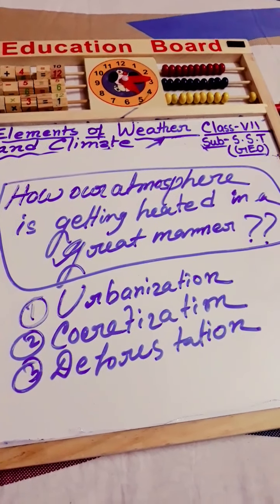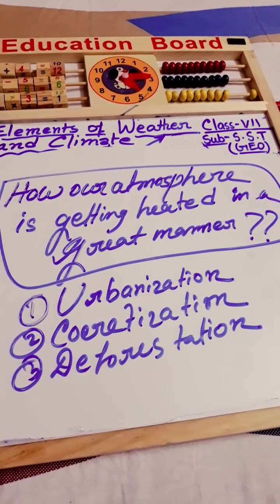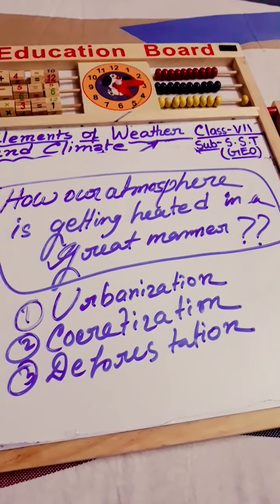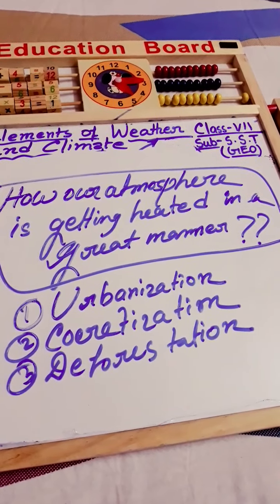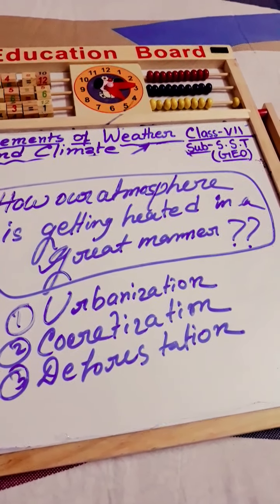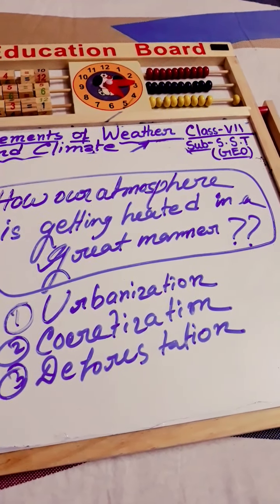So they absorb heat in a great manner and radiate it back into the Earth's atmosphere. So the heat gets trapped in the lower layers of the atmosphere and increases the atmospheric temperature.